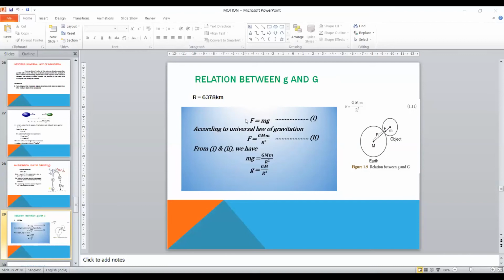Now, according to Newton's second law of motion, F is equal to ma, and here a is the acceleration due to gravity. So we denote it as F is equal to mg. According to the universal law of gravitation, we get the formula F is equal to GMm by r square. Comparing the two equations 1 and 2, we get mg is equal to GMm by r square, or g is equal to GM by r square. This is the final equation we get from this derivation.